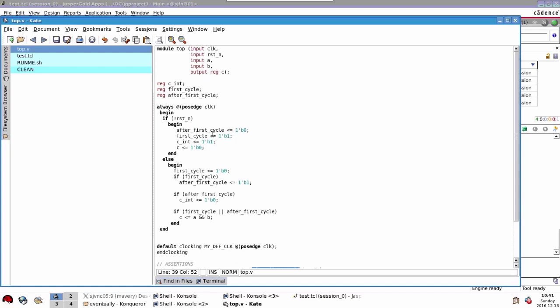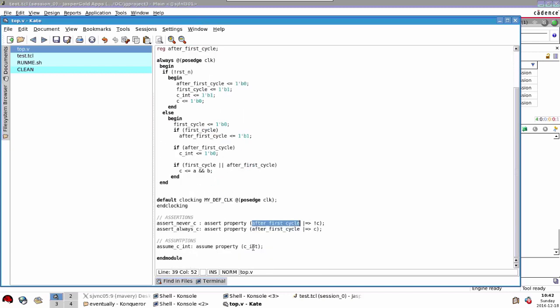The basic message of all these problems we've seen so far is one: don't ignore warnings. Remember we had that warning that indicated to us that we had a property defined which was weakly embedded. So remember, use that keyword strong if you intend that you're defining a liveness property and you intend the whole sequence requires to complete. And overconstraining is something that you will detect by your user-defined cover statement. The tool is just following the instructions you've given. So when you write this assumption down here, the tool doesn't know whether you intended to do that or not.